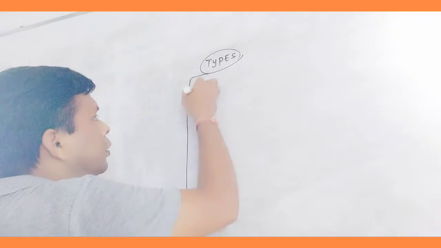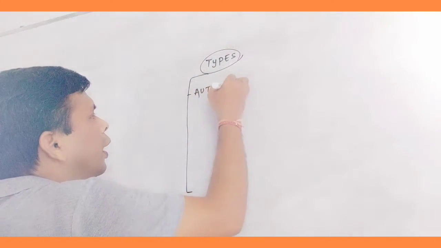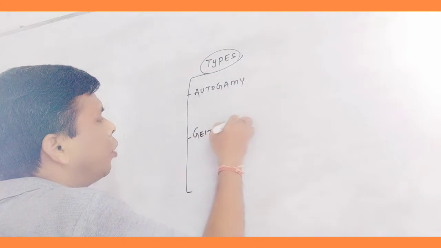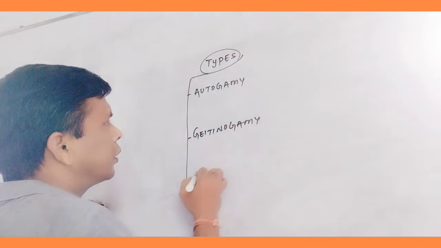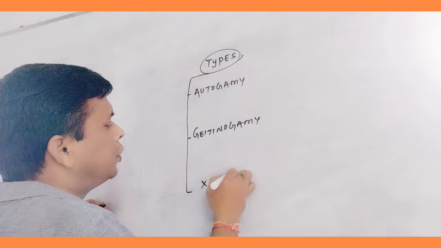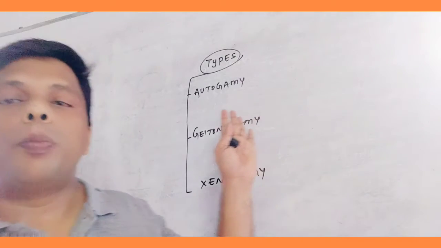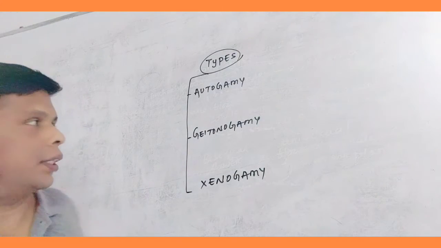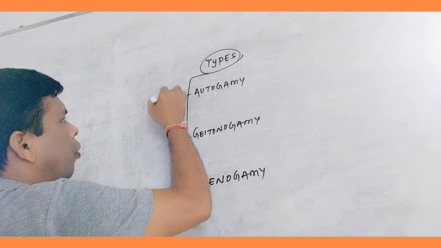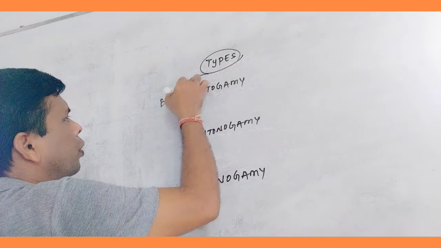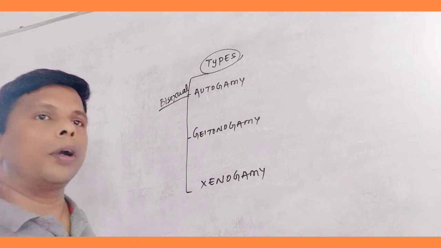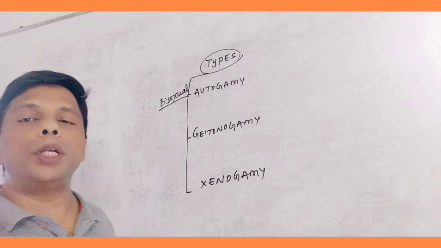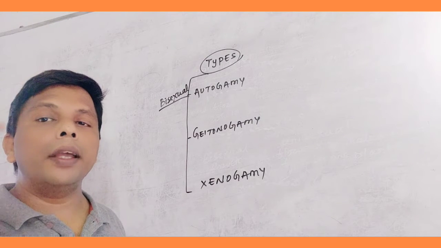Let me write them: autogamy, geitonogamy. This process of autogamy takes place only in bisexual flowers. What is autogamy? Here the pollination takes place between the anther and stigma of a single flower.